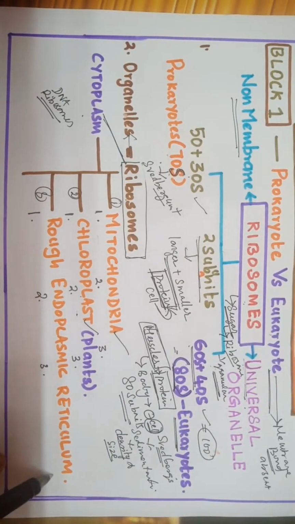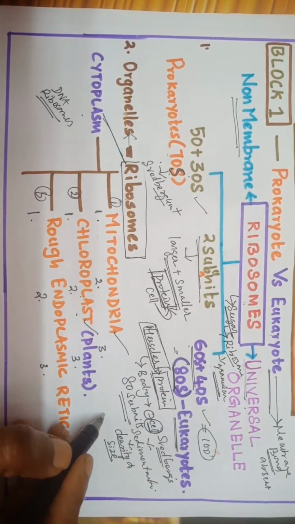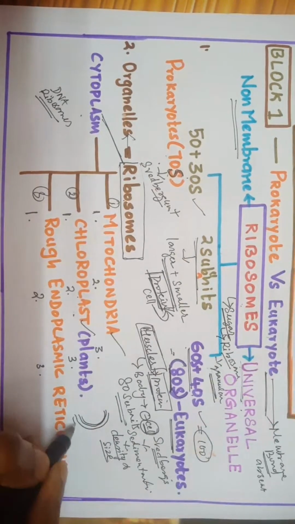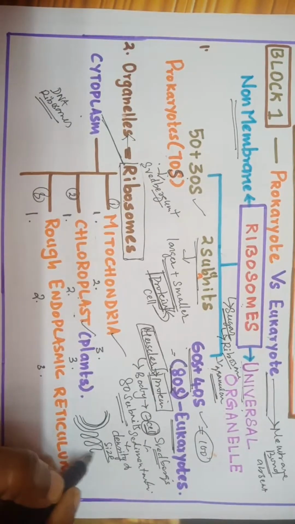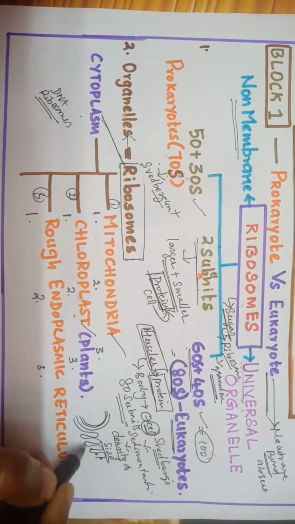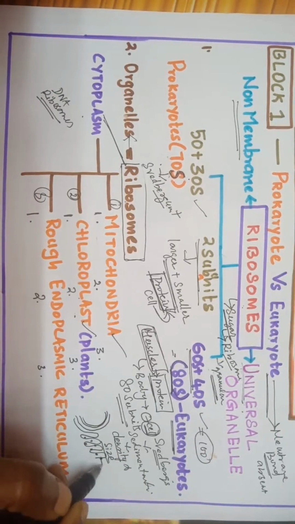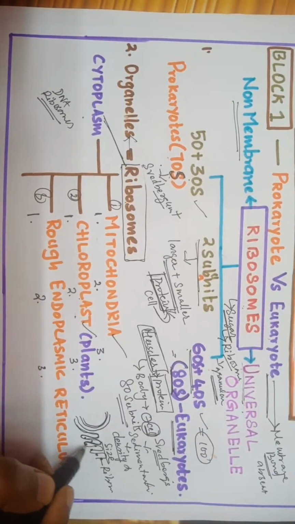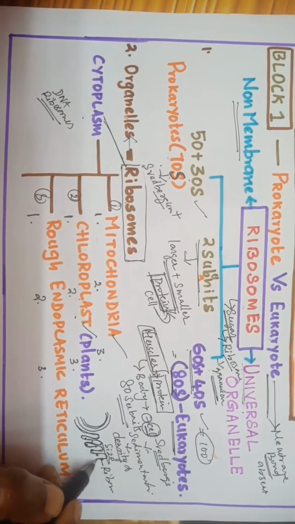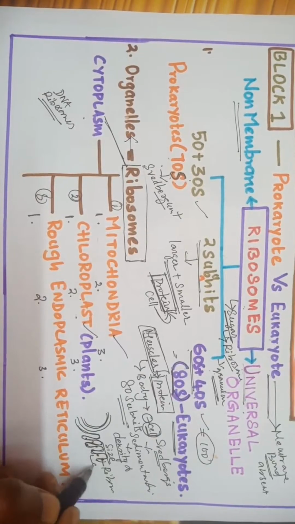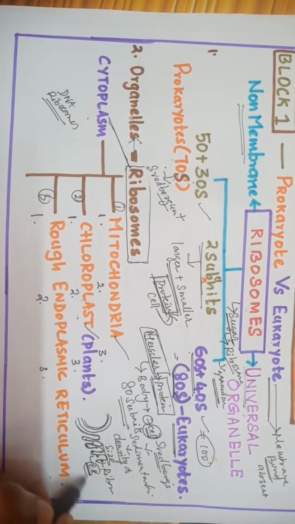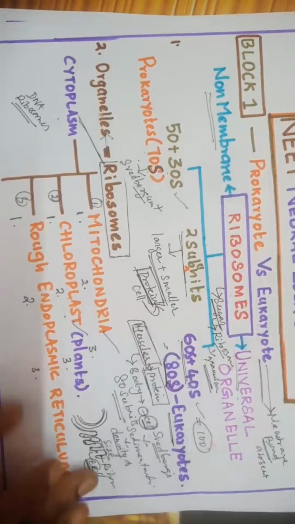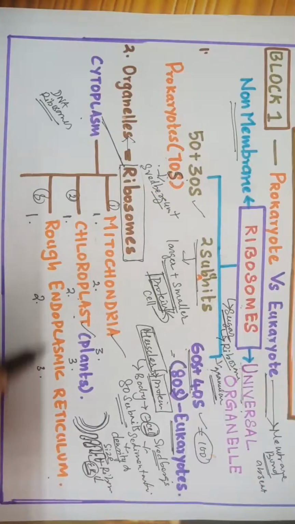Rough endoplasmic reticulum. There is a picture in NCERT where you can see the nucleus, the nuclear envelope, the outer envelope, folded and coming out like this, with small crystals, okay? Those granular structures are ribosomes. So the outer nuclear envelope extends as endoplasmic reticulum. You can see the ribosomes attached to the endoplasmic reticulum. Tomorrow I'll show in the book, okay? So the third organelle is rough endoplasmic reticulum.